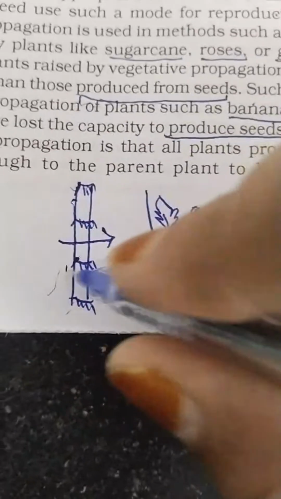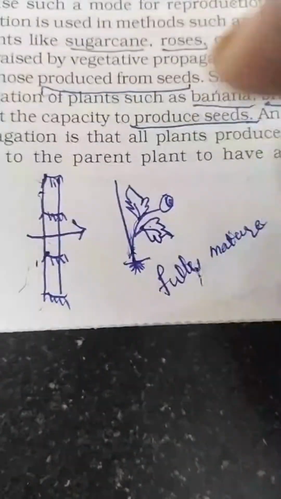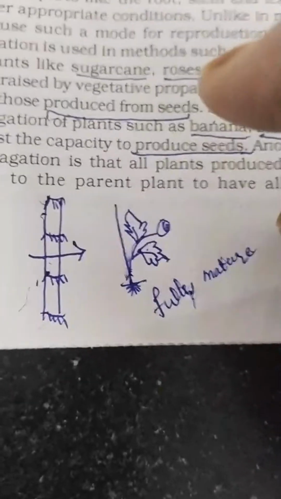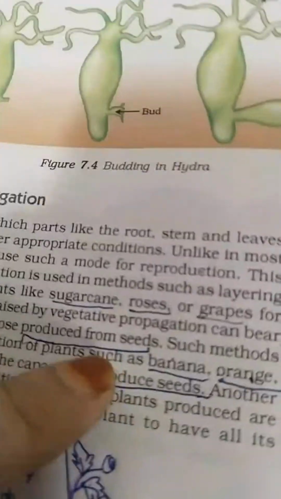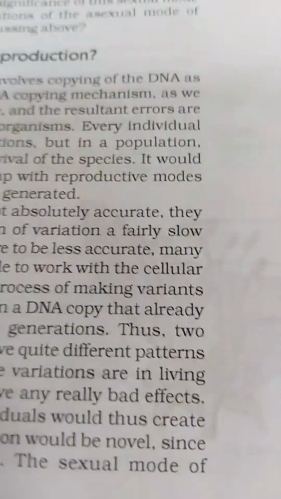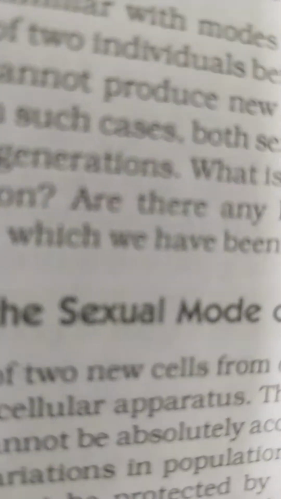If we are using the method of vegetative propagation, we can say they are genetically identical to their parents. How am I telling this? Because the genetic content will be the same in their body.